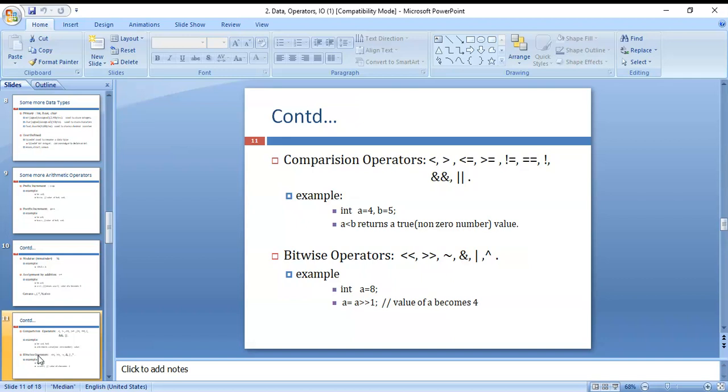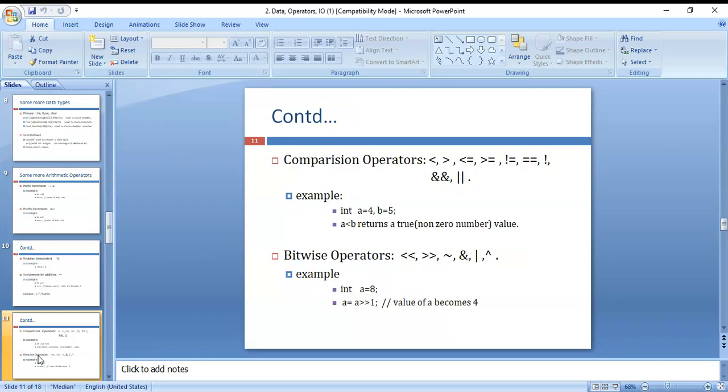it gives 0 value. 4 is not equal to 5 gives true, and true means a non-zero value. And a double equal to 5 is false, so it gives 0. And a not equal to 4 gives only true or false. Next one, bitwise operator.